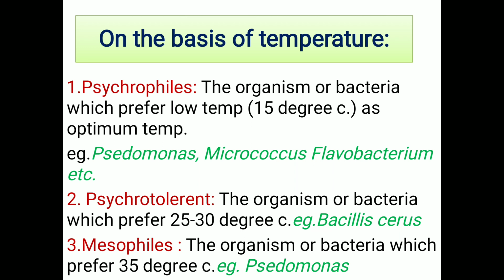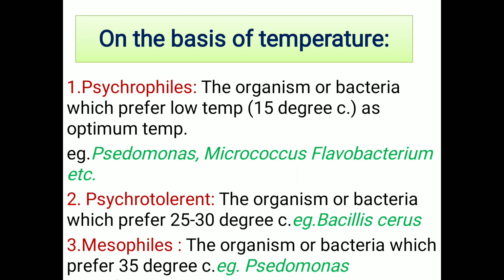Psychrophiles means what? Those organisms or bacteria which grow better at minimum temperature, that is at 10 to 15 degrees Celsius. It is called psychrophiles. For example, Pseudomonas, Micrococcus, and Flavobacterium. These are the examples of bacteria that grow at very low temperature.